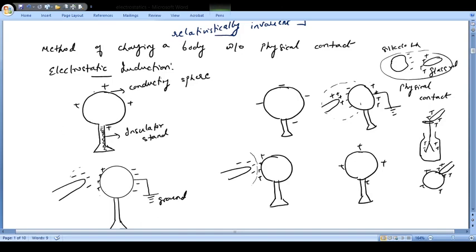So what is electrostatic induction? Electrostatic induction means without touching. It means that you are charging a body without bringing it in physical contact with the charged body. If I want to charge the sphere positive, you bring the negative rod, and when you bring the negative rod, positive will be nearer and the negative will be far off. Ground is a vast storage of negative charges. The negative charges will flow to the ground, and then you remove the rod, so you will find that positive charges are distributed uniformly. And similarly, if you have to charge it negatively, I just told you the way.